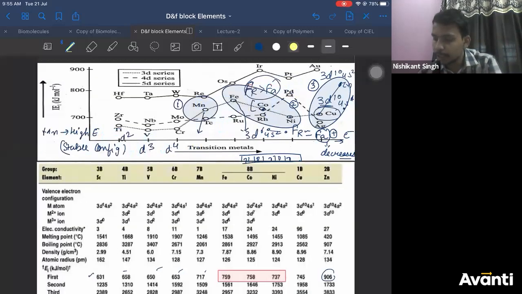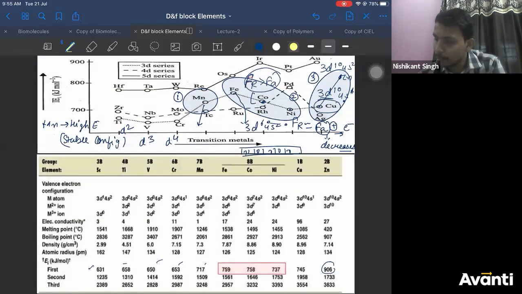Right? Now if you check this, let's check the values of ionization energy. Second ionization energy: 1235, 1310, 1414. Chromium is 1592. No man, iron is less. That's what. Iron is less. Chromium is 1592 and iron is 1561. Iron is 1561. So in these four, chromium is coming out to be more.